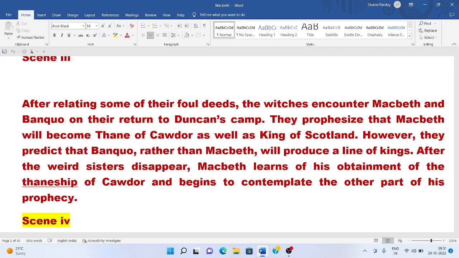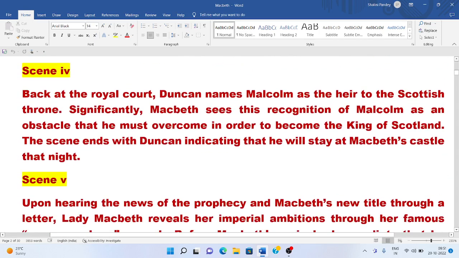So now we move forward to Act 1, scene number 4. Back at the royal court of Scotland, Duncan names Malcolm, his elder son, as heir to the Scottish throne. Significantly, Macbeth sees this recognition of Malcolm as an obstacle that he must overcome in order to become the king of Scotland. The scene ends with Duncan indicating that he will stay at Macbeth's castle that night.